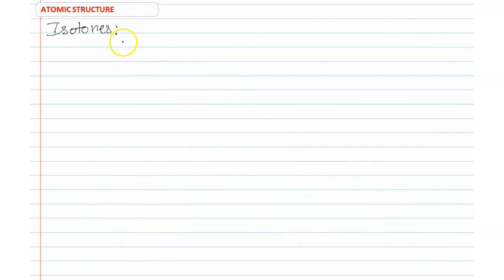Students, what are isotones? Isotones are atoms with different atomic number and mass number, but the same number of neutrons.